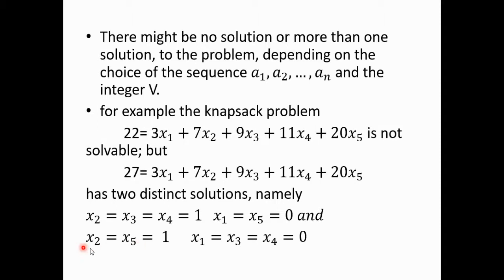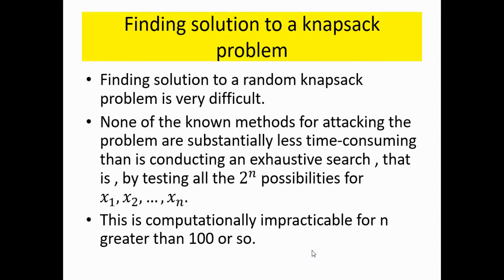A different solution is where I take x2 equal to x5 equal to 1. That means if I take only these two, since 7 plus 20 will be 27, no need to take the others. So x1, x3, x4 will be 0. So depending on the sequence A1, A2, An and the integer V, we can see that there may be no solution to the knapsack problem, or there may be two distinct solutions to the problem.